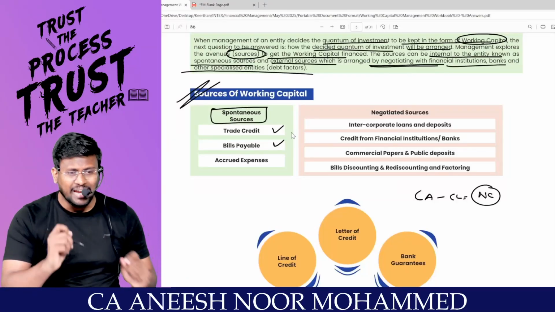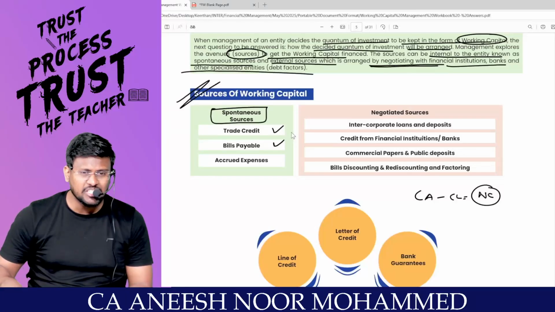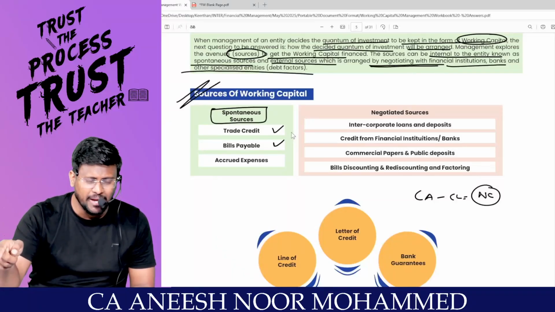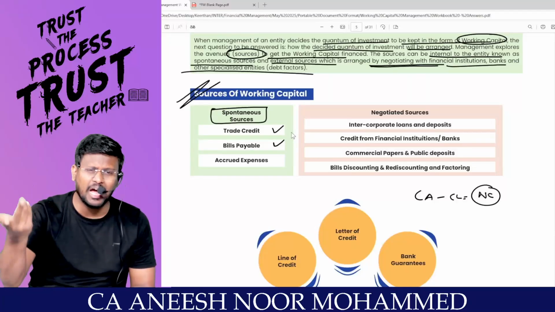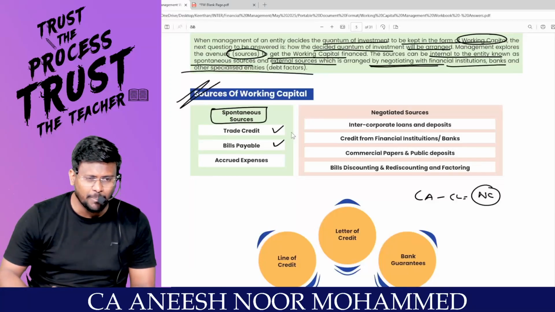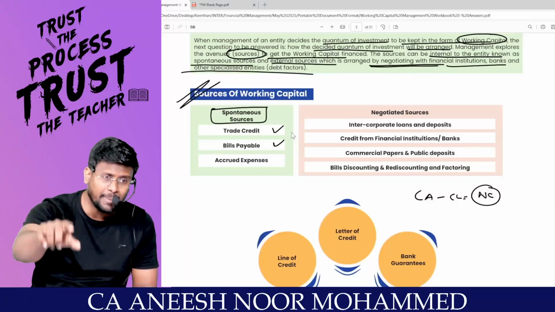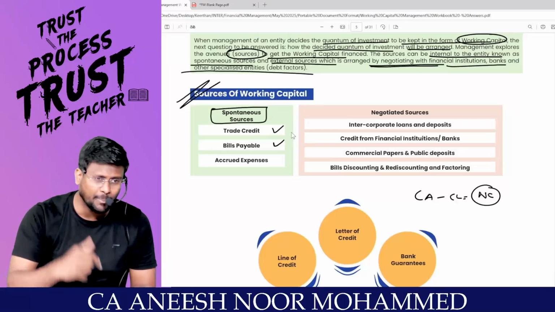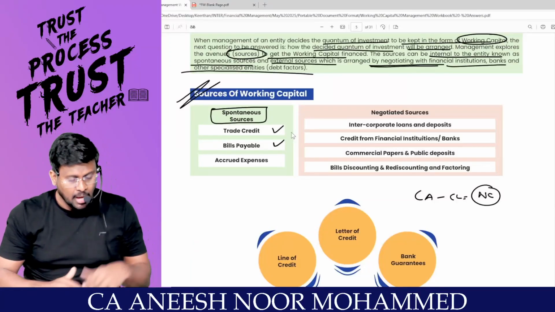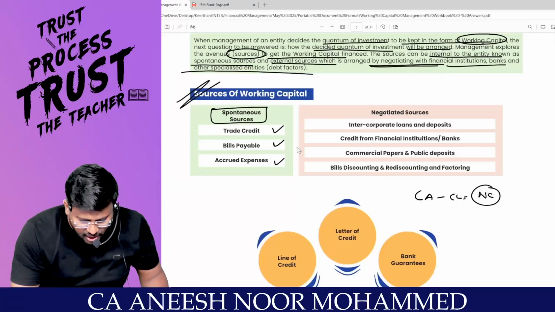Or you can give bills payable. You can give bills payable to the creditor and say that you can get the money from this bill payable after 2 months. So my bills payable is my creditor's bills receivable. So he will go and discount it with the bank. So after 2 months, I can pay the bank. By that, I can have some relaxation. This is called spontaneous sources, or accrued expenses, my dear lovable students.